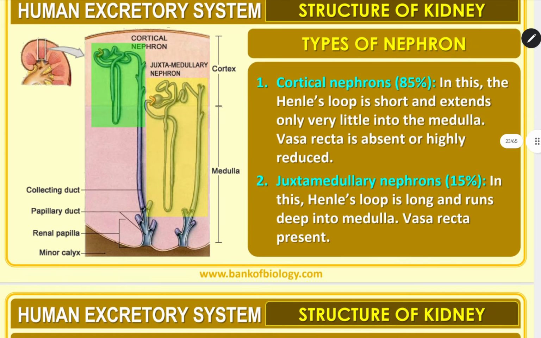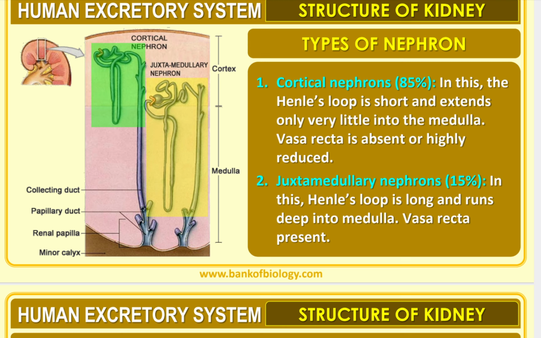Next, types of nephron. Nephrons are of two types: cortical nephrons, which are 85% found in most organisms, and juxtamedullary nephrons, which are found 15%. First of all, cortical nephron. In this, the Henle's loop is short and extends only very little into the medulla. Vasa recta is absent or highly reduced.